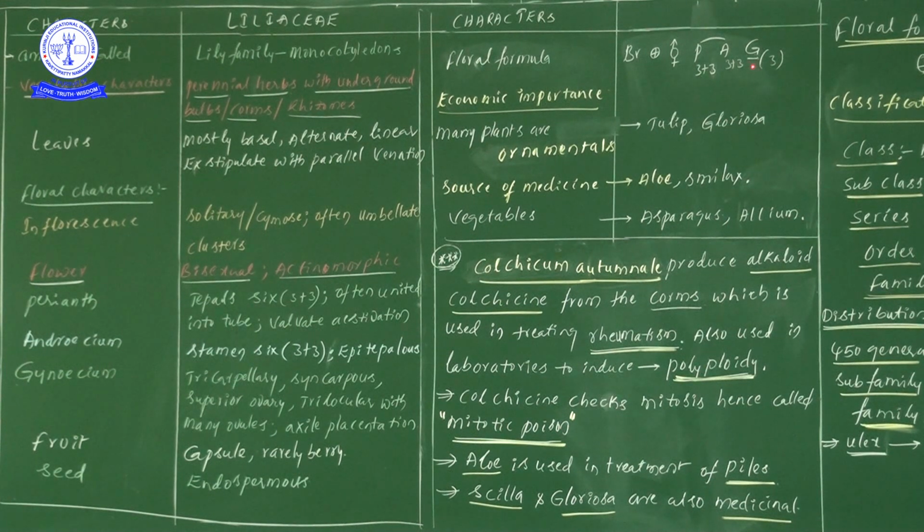When a superior ovary comes, we definitely put a dash beneath G. Next one, tricarpellary condition and syncarpous ovary. Tri means three carpels are there, and the three carpels are fused. That's why I have kept the number 3 in brackets. Brackets definitely give information regarding fused or combined, in easy words.